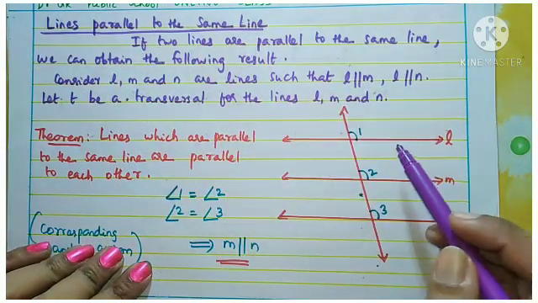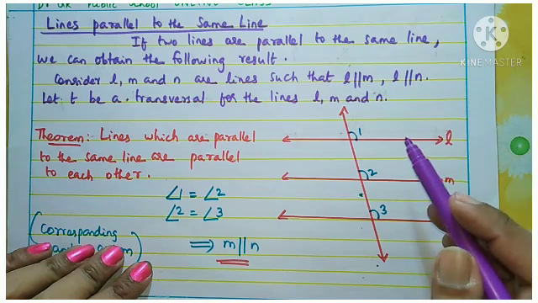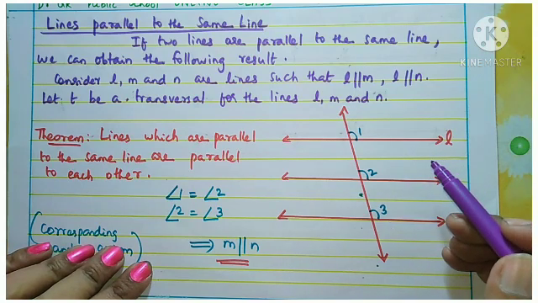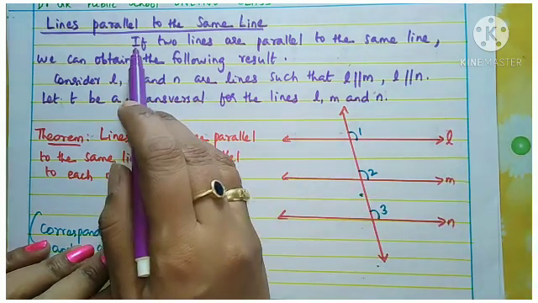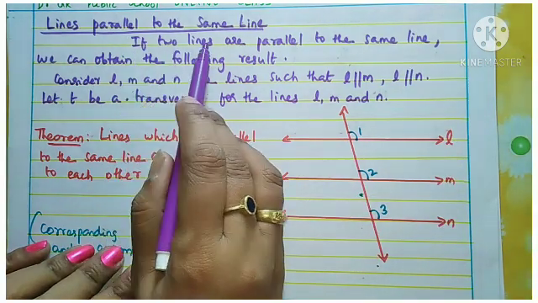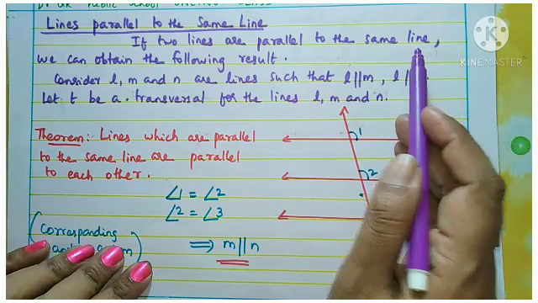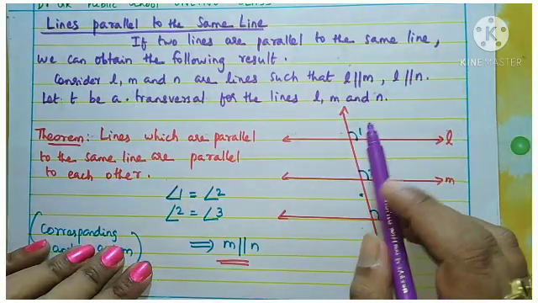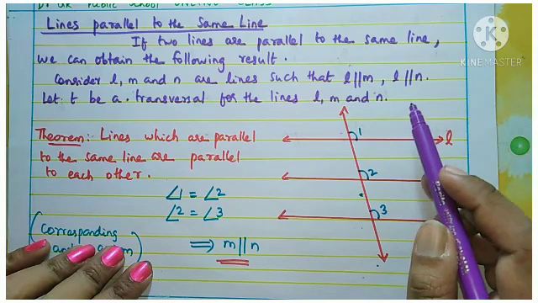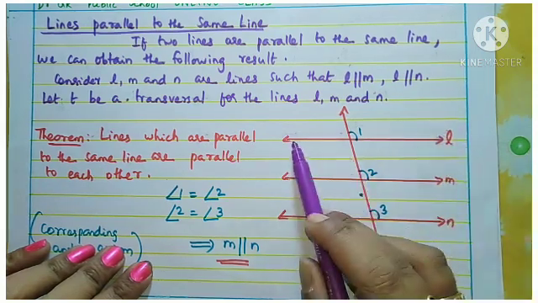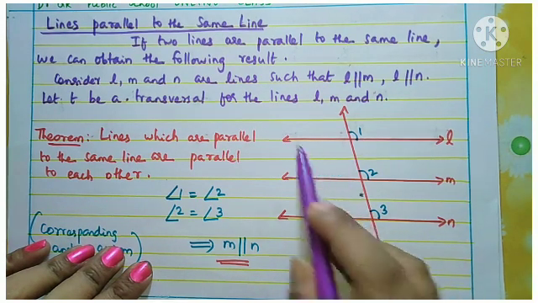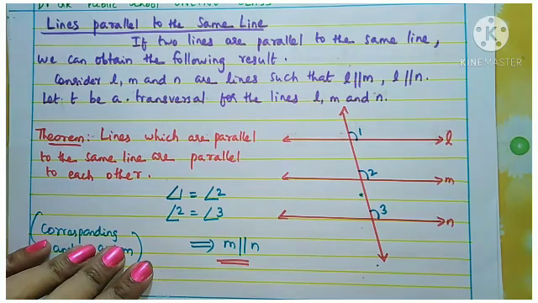Here we are discussing not just two parallel lines, but more than two parallel lines. So here you see the assumption, if two lines are parallel to the same line. Here we have considered two lines parallel to the same line, that is L and M are parallel, also L and N are parallel.